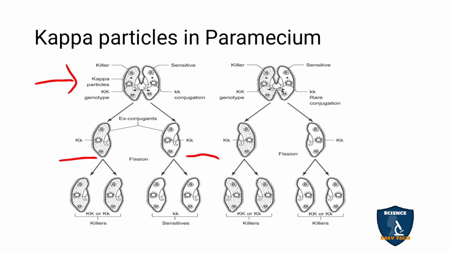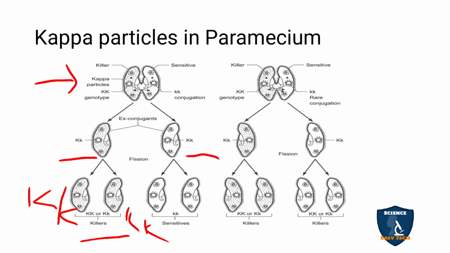Now the fission appears. In the fission it produces capital K, small k, and here also capital K, small k. So a killer type Paramecium is produced, but here the small k is seen, so it is sensitive to the kappa particles. This is one type.